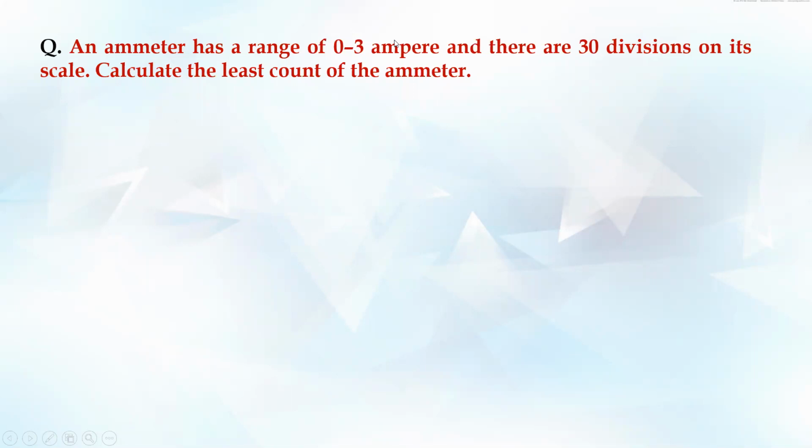It's a bigger scale. So in this case the ammeter measures the current, right? Here there is a scale, so this is 0, this is 1, this is 2, and this is 3. So the ammeter reads from 0 to 3 amperes only, and it has 30 divisions in total. That means from 0 to 3 it has 30 divisions. So it says find the least count, right?